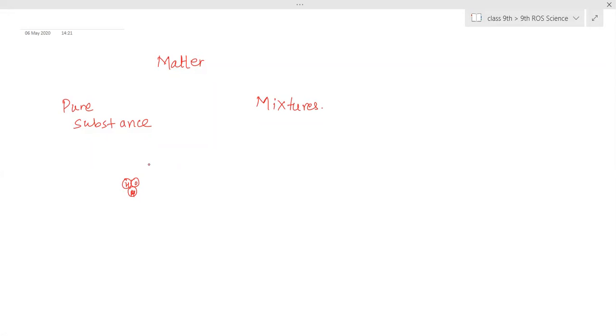Then mixtures. Now the composition is not the same, not uniform. Many things have been mixed together, many types of atoms or many types of molecules have been mixed together. Those we call mixtures.